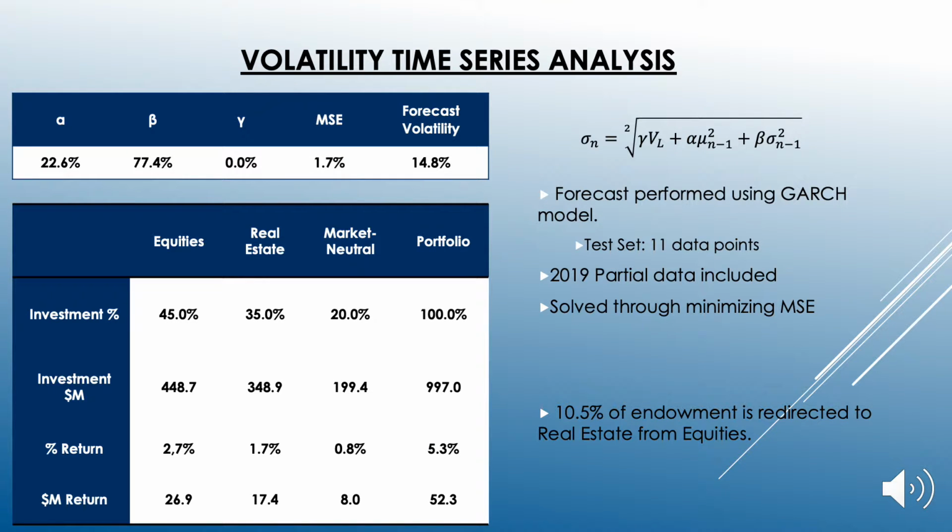The GARCH model was used to forecast the volatility in the next 5 years. 11 data points were used for the test set, and 2019 partial data was included. This was solved by minimizing the mean squared error to find alpha, beta, and gamma in the GARCH model. This impact led to 10.5% of the endowment to be redirected to real estate from equities.